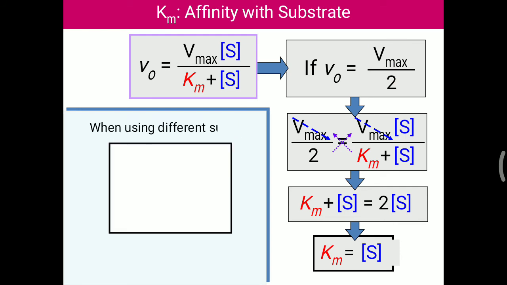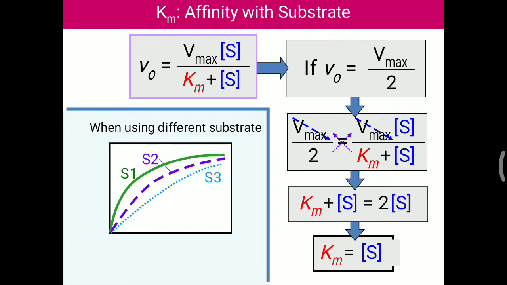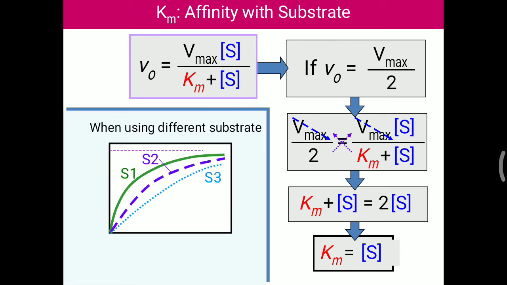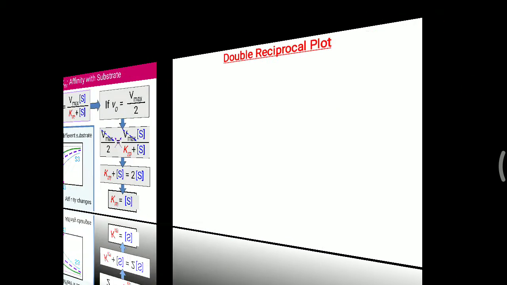So it is important to understand enzyme activity as well as its mathematical calculation. The affinity for the substrate is shown by the Km value. Suppose we use different substrates with the same enzyme, for example hexokinase. Hexokinase can work on glucose, fructose and galactose, but it has a different Km value for each substrate. Same enzyme but different Km value. So with different substrates, Vmax remains the same, but the Km value differs. You have to remember that Km is like a signature, and it may differ for different substrates.